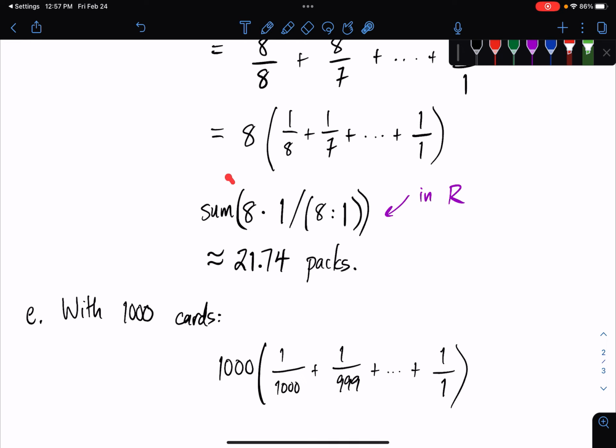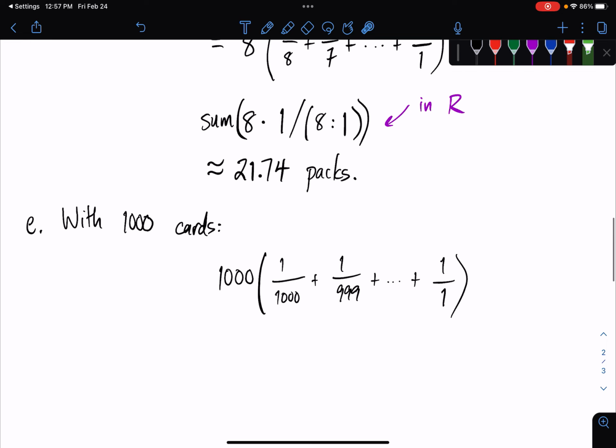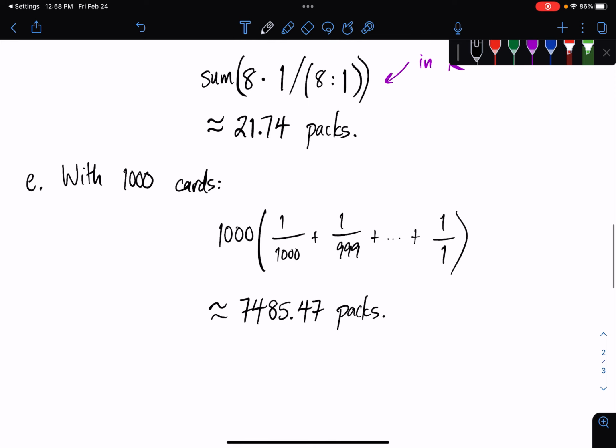And we can do something essentially similar to this in R to compute it, which I'm doing right now. Okay, and what I get for this is now it requires, on average, we're going to open 7,485.47 packs to try and get our 1,000 evolutions of EV,